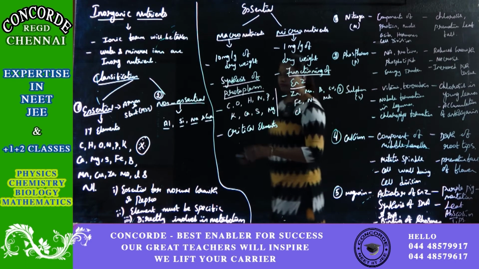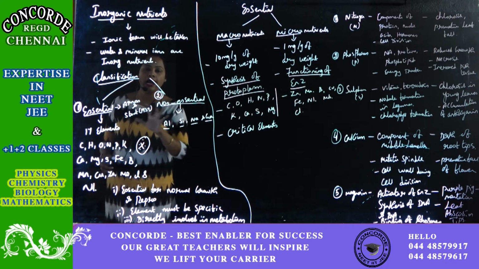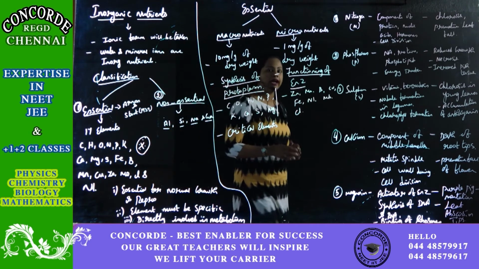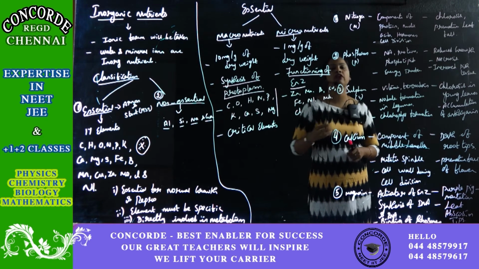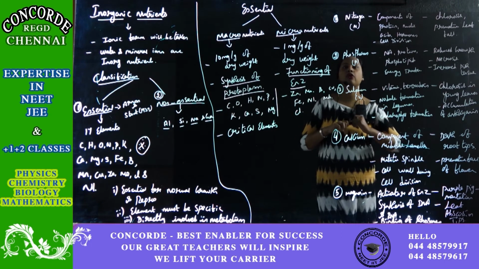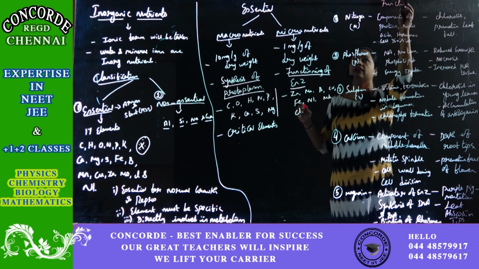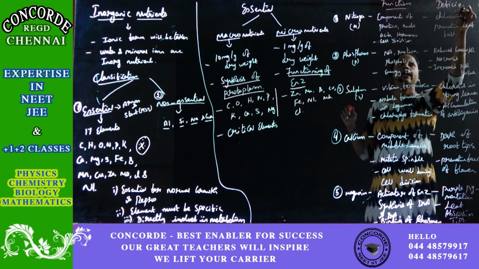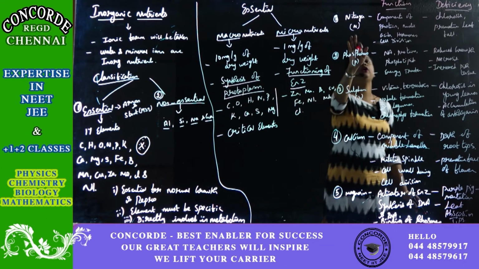Now let us discuss the function and deficiency of all these 17 elements. We'll see the functioning of each essential element and the deficiency involved with it. These are the functions of the essential element, and these are the deficiencies of the essential elements. The first one we are going to see is nitrogen.